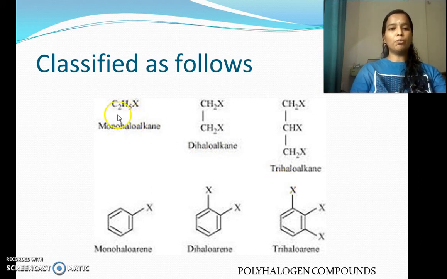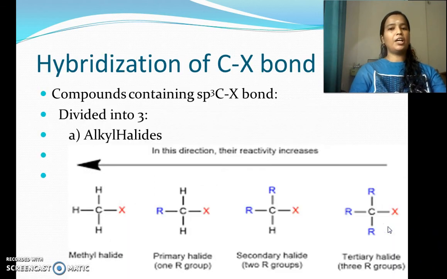Now, this monohaloalkane or monohaloarene can again be classified on the basis of hybridization of the carbon atom to which the halogen atom is bonded, as it can be classified again into 2, that is halogen atom bonded to carbon atom which is sp3 hybridized, and also halogen atom bonded to carbon atom which is sp2 hybridized.